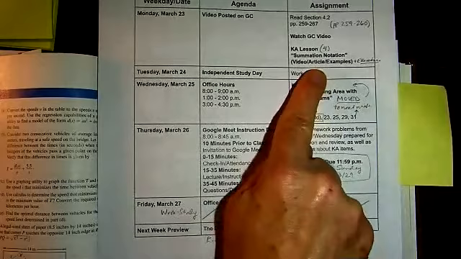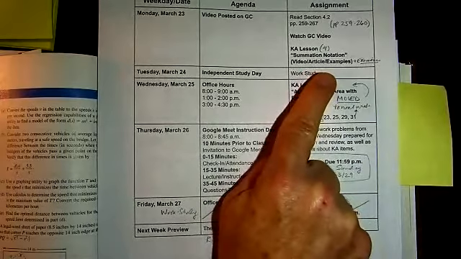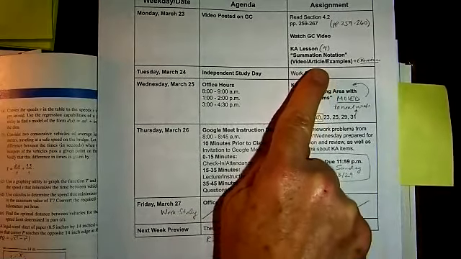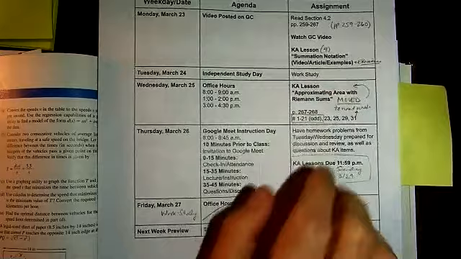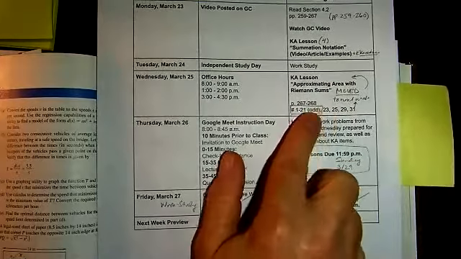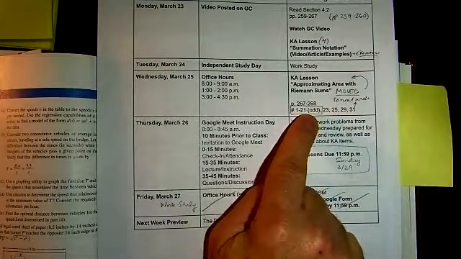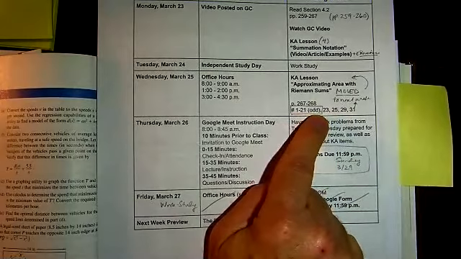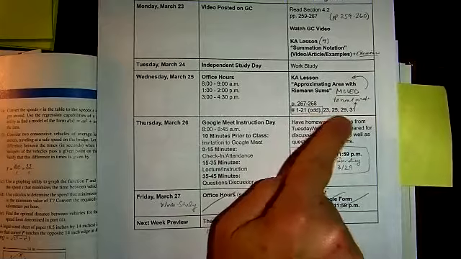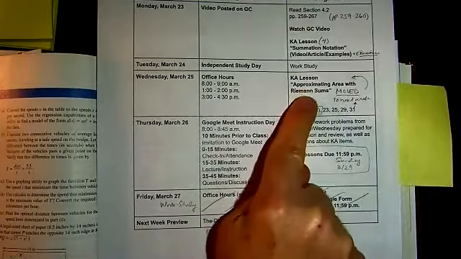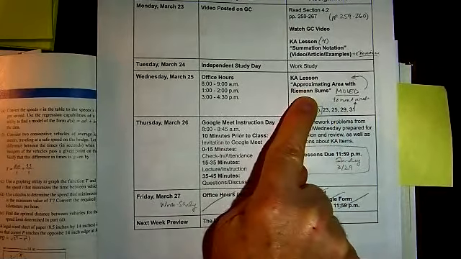Then you will have a Google form assessment, just like this past week, that you'll need to complete that will go in as a quiz grade. Watch for another video from me. These are the homework problems out of the book I want you to work on, 1 through 21 odd. I'm going to do a couple of examples here today. And then the rest of this along with these lessons from the Khan Academy, which you'll see still in your Khan Academy, but I moved the due dates to next week.